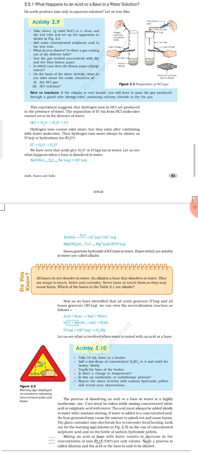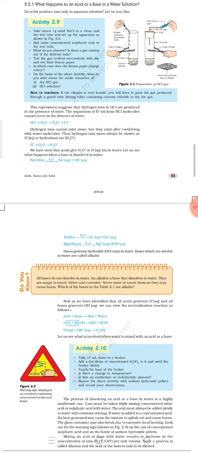So NaOH comes in the form of pellets, a sort of tablet shape. When you dissolve NaOH in water, it dissociates into its constituent ions, Na+ and OH-, that means sodium ion and hydroxide ion. Because these compounds produce hydroxide ion in the presence of water, they show basic nature. Any such compound which produces hydroxide ion in the presence of water is said to exhibit basic nature.